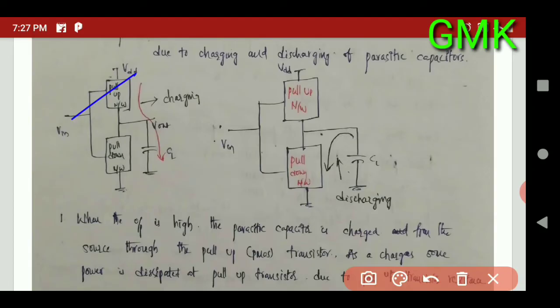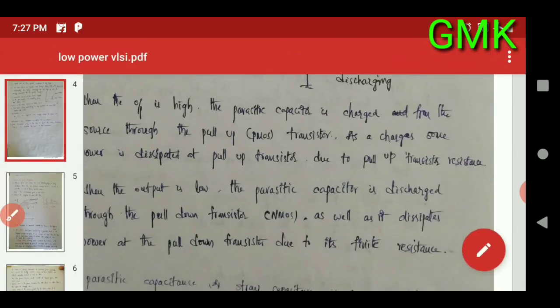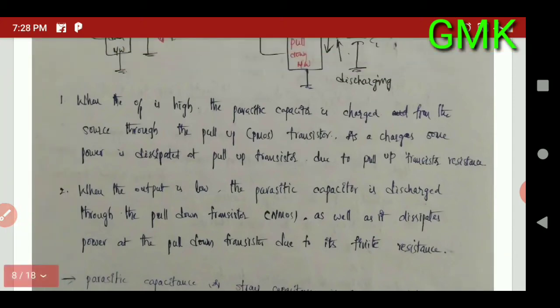Suppose the output is high. At that time, the parasitic capacitor is charged from the source through the pull-up transistor. If it is in the on condition, the pull-up circuit acts as a short circuit, so current passes through the capacitor and it charges to the full value, up to VDD. Also, the pull-up transistor has some internal resistance.